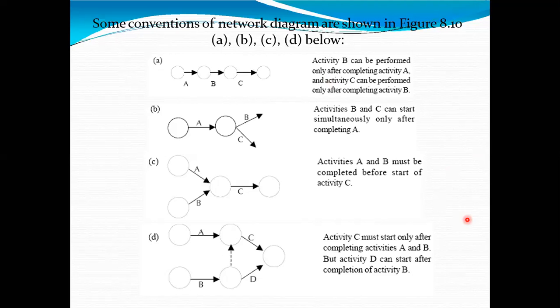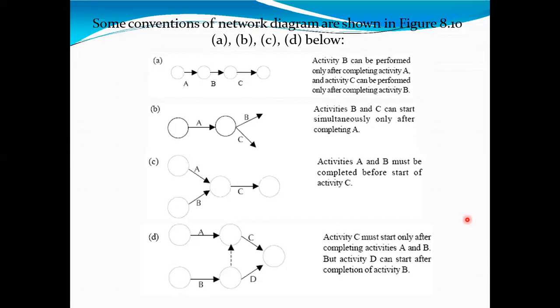Then the second diagram, if you look at diagram B, what does it indicate? Diagram B indicates that activity A is completed from 1 to 2. Then from node 2, there are 2 activities. Those 2 activities are B and C.